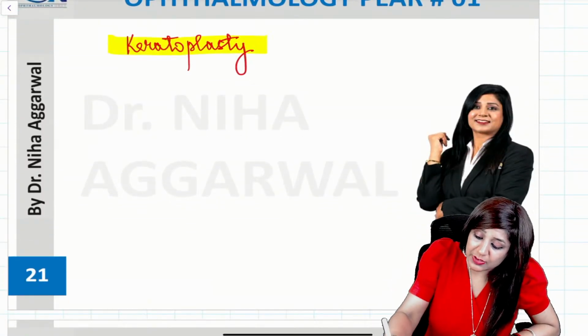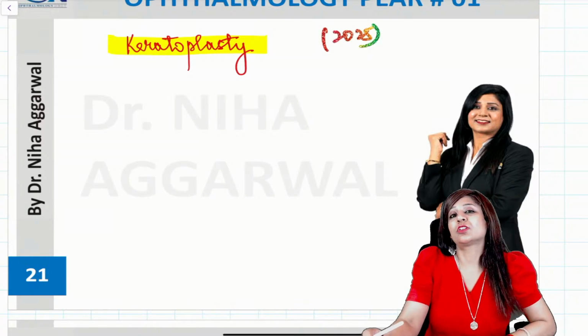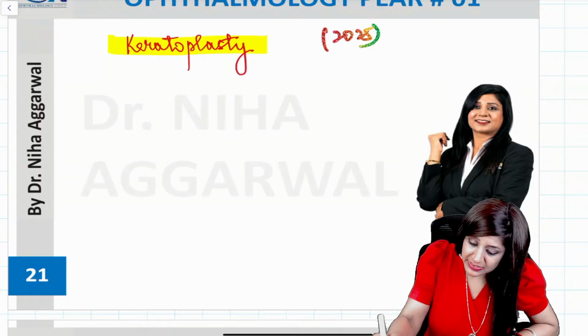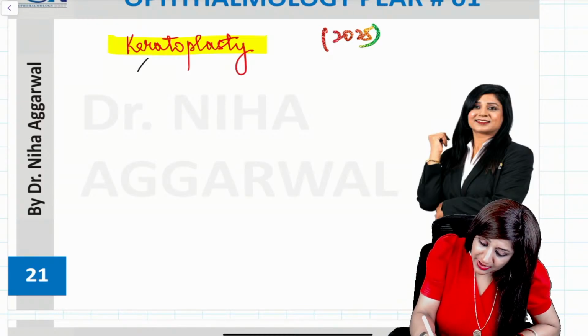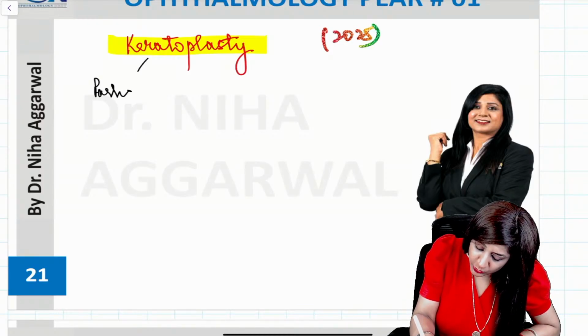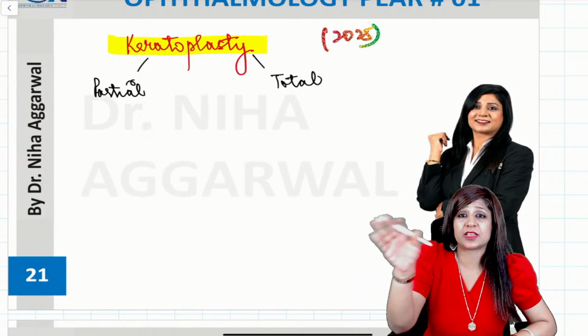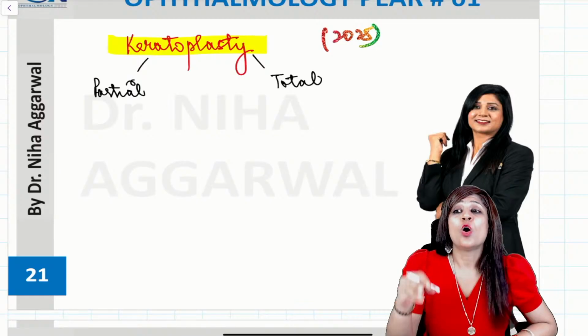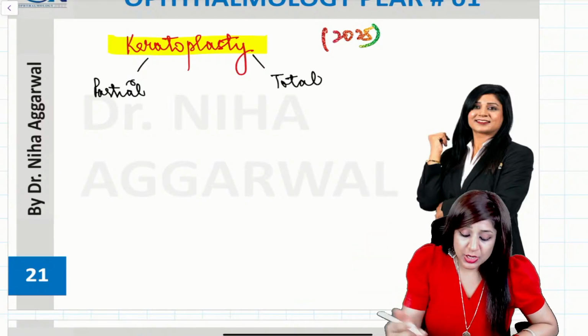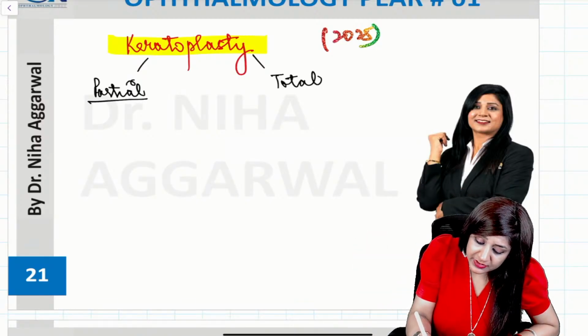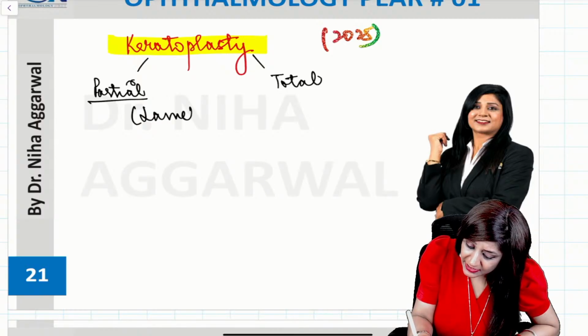Again, I am expecting a question on keratoplasty in 2025, where we are having the corneal transplantation. This keratoplasty can be partial thickness also, or it can be total. So either we are removing the whole of the cornea and replacing it with a whole cornea, or we are giving just the layers. So if it is partial, then it is called lamellar keratoplasty.